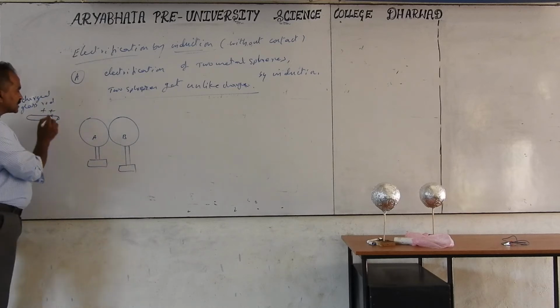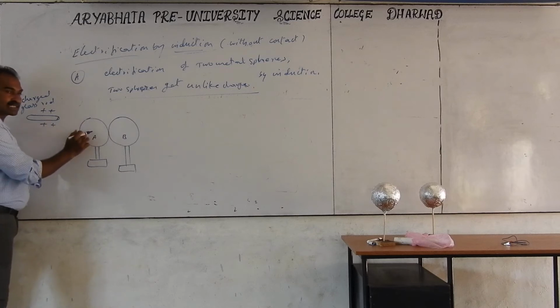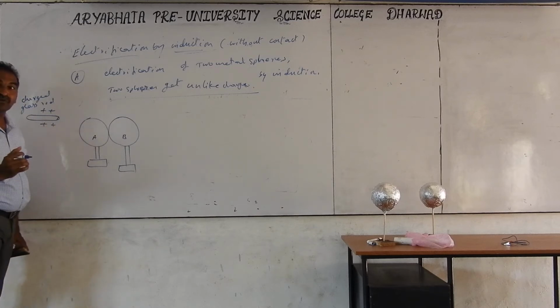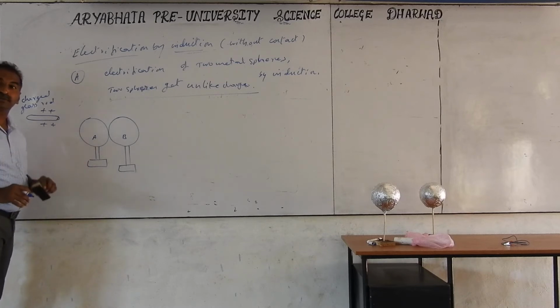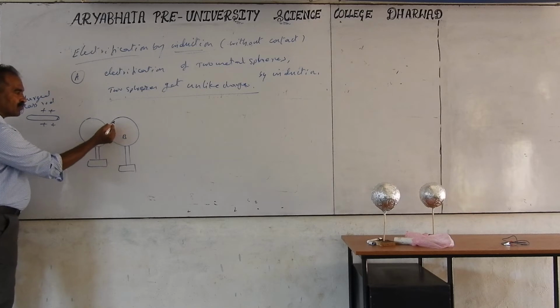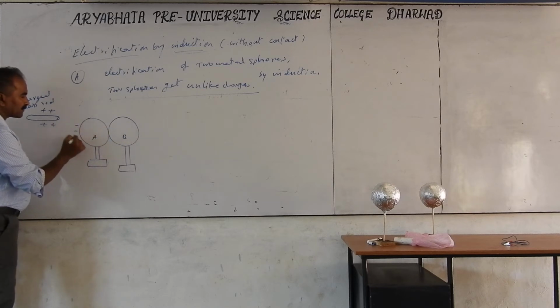When I bring it close to this, the plus attracts electrons towards it. These are metal spheres. In a metal, electrons can easily move from one atom to another atom. In insulators they also move, but with difficulty. Here in this case, many electrons can easily move. So the electrons will move from right to left and accumulate together.